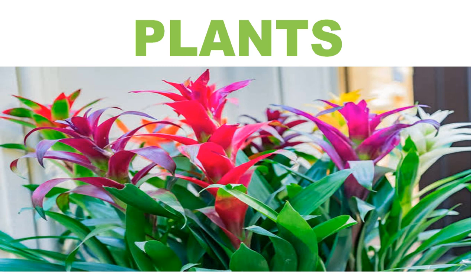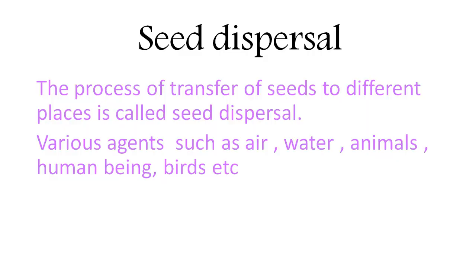Nature enables the seed to move to other places. It does so through various agents such as air, water, animals, birds, insects, and human beings. They all help in the transfer of seed to different places. Seed dispersal: the process of transfer of seed to different places is called seed dispersal.